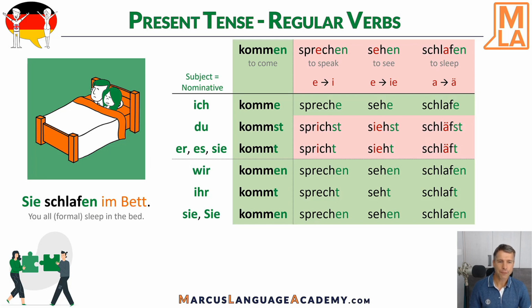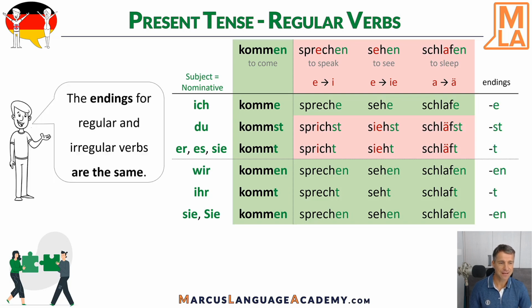These are our three groups of irregular verbs, and usually an irregular verb is one of those three groups. In my course, the color red will help you remember this. And whether regular or not, the endings are always the same. So remember: e, st, t, en, t, en. So now you know how to handle the irregular verbs in German.